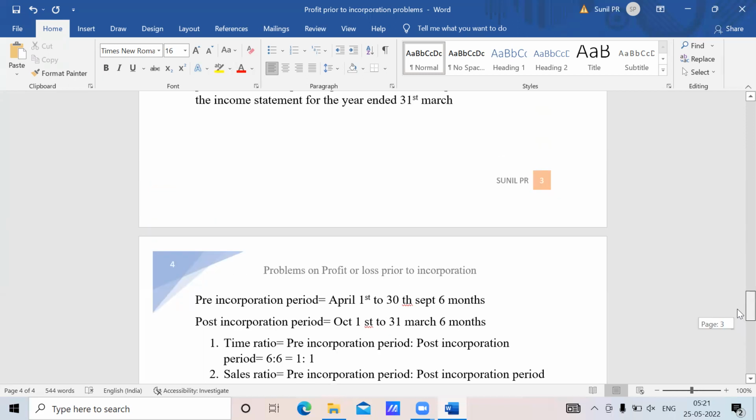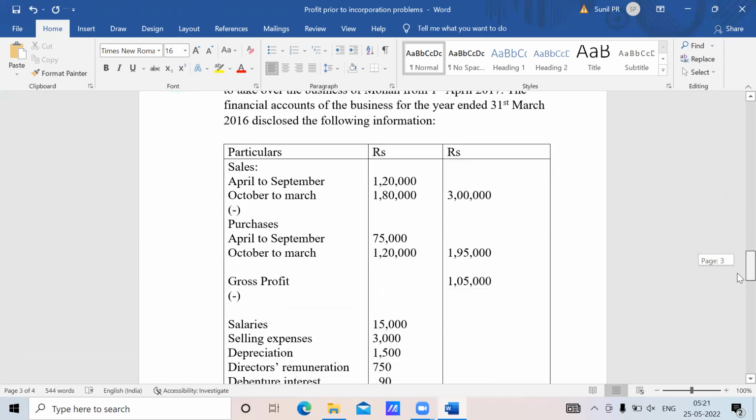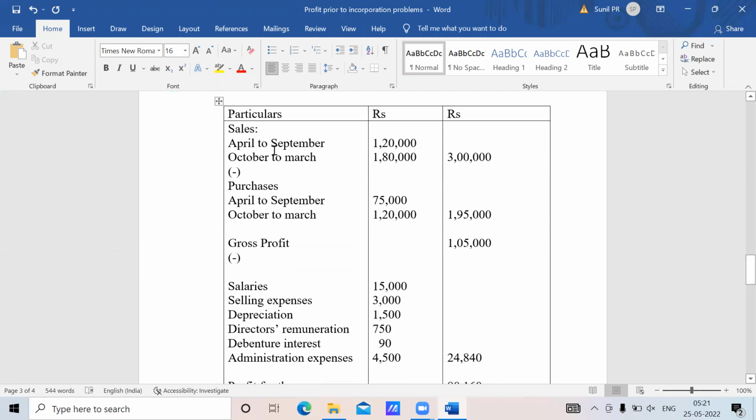Just see, in the problem itself, they have given you this regarding the date of pre-incorporation and post-incorporation. Sales they have given directly. Sales of pre-incorporation is 1,20,000. Sales of post-incorporation is 1,80,000. Next, purchases also they have given. April to September is pre-incorporation. October onwards is post-incorporation. That is as simple as that.